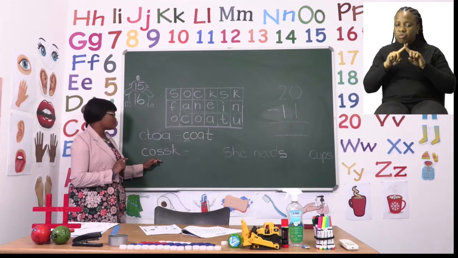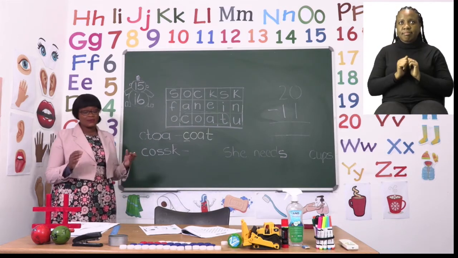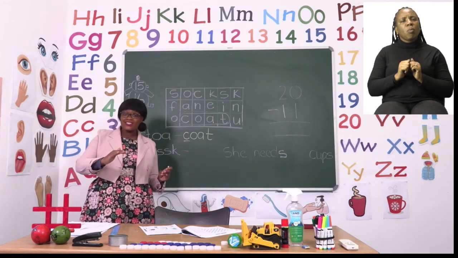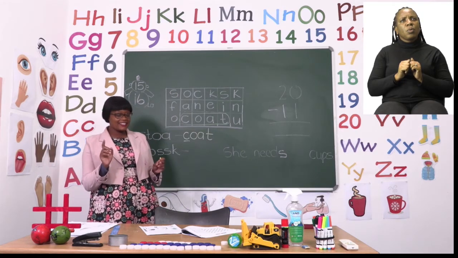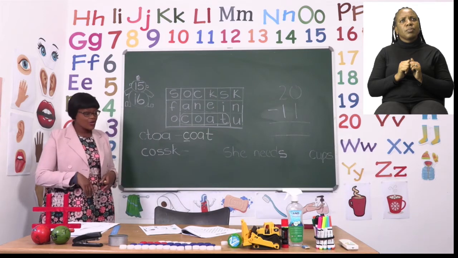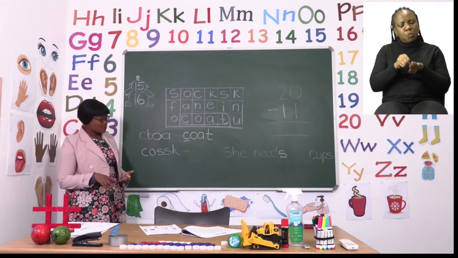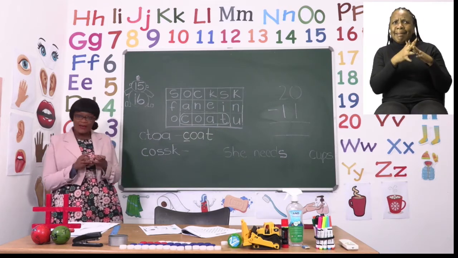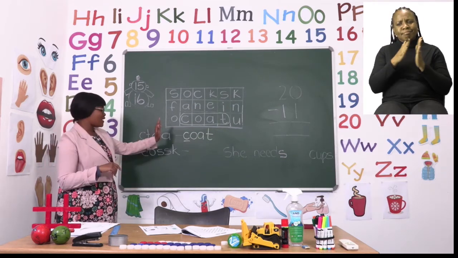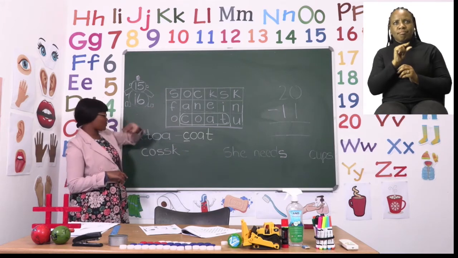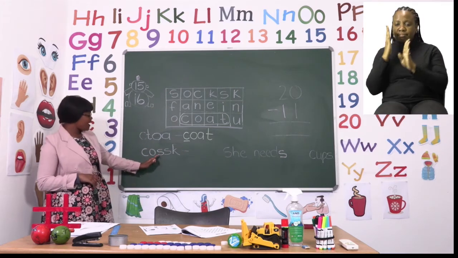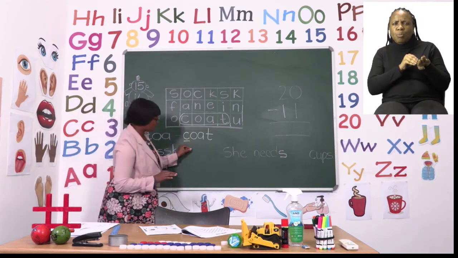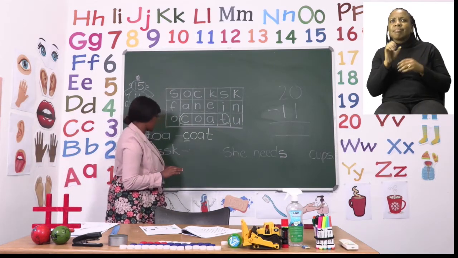Now, the next one we want to do is something that we can see we put on our feet, the one that is under the coat, and that is a pair of socks. So we need to write the word socks by unscrambling the letters and then looking for it in the word search. Sock starts with an S. So we are going to take one of the S's.